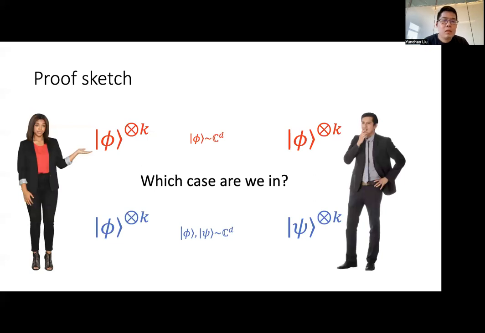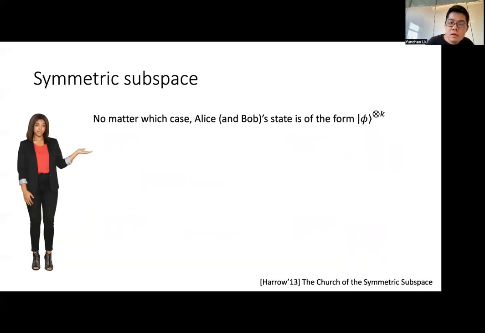In particular, when we are thinking about multi-copy measurements, we need to change our perspective. Instead of thinking about Alice and Bob having k copies of an unknown quantum state, we should think of them as having one copy of a giant quantum state. And of course, the states that they have a special structure, which is that no matter which case they are in, Alice and Bob's states are always of the form phi tensor k for some unknown quantum state phi.